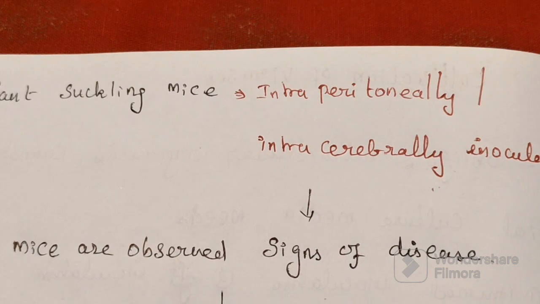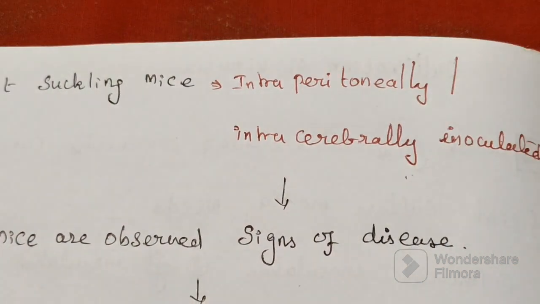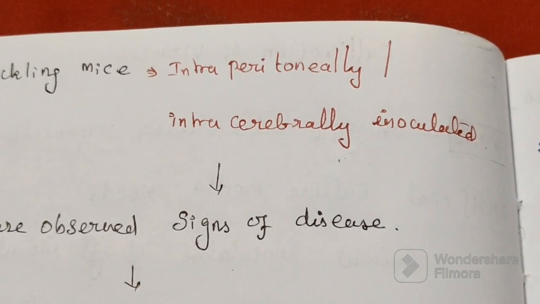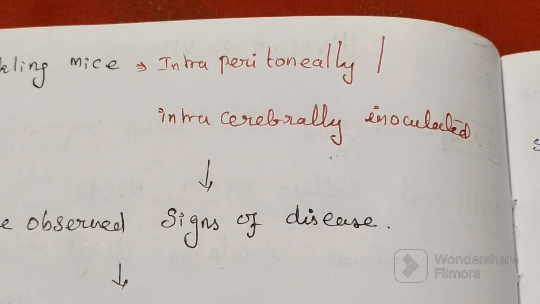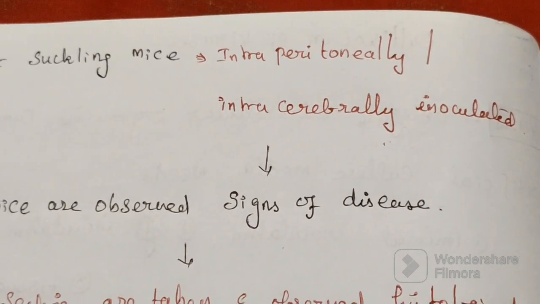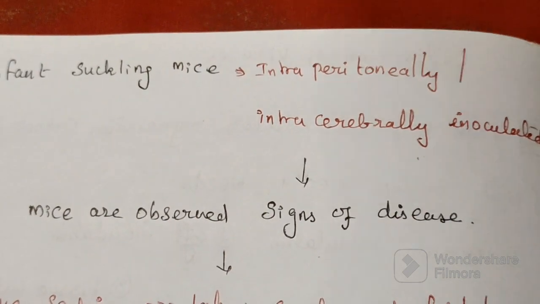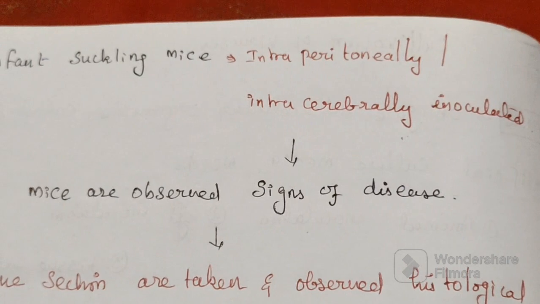They are inoculated intracerebrally or intraperitoneally. Two ways of inoculation, intraperitoneally or intracerebrally, and these mice are observed for signs of disease.